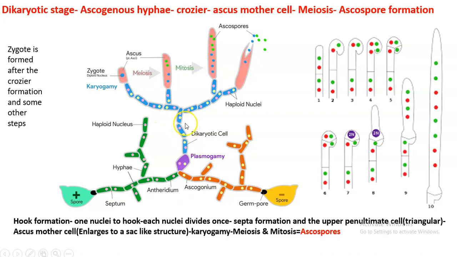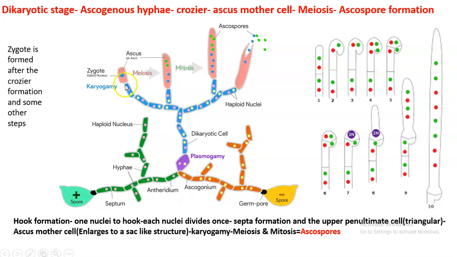Now what will happen is very, very interesting and very important, and this can be a separate question as well. At the tip of each ascogenous hypha, something is going to happen. The thing that will finally happen is zygote formation. Both nuclei at the tip, only at the tip, will be fusing. Then there will be meiosis and formation of ascus, and within that you can get ascospores.